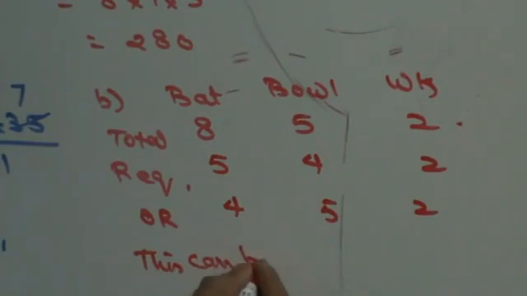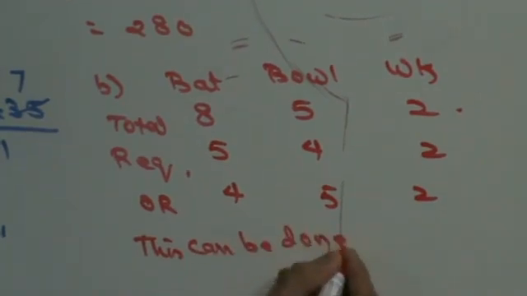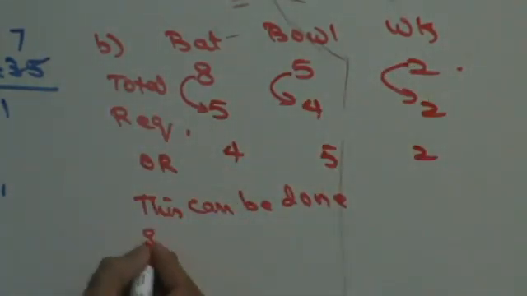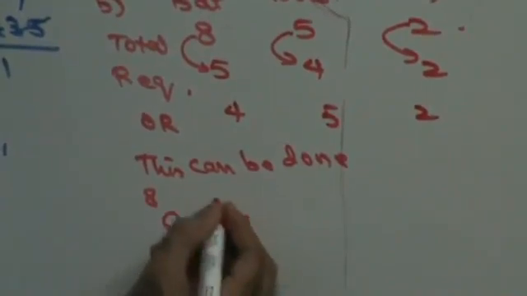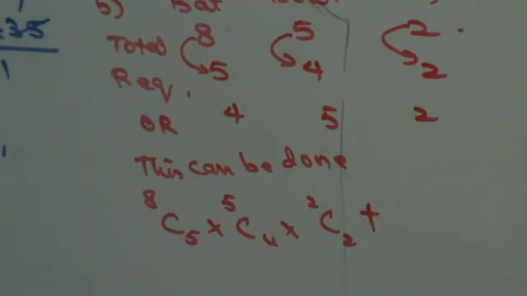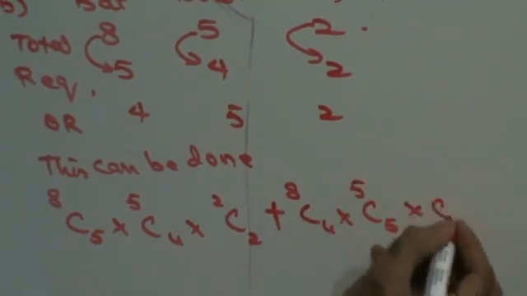This can be done. Now see, it is always total upon required. So C8 of 5 into C5 of 4 into C2 of 2, plus C8 of 4 into C5 of 5 into C2 of 2.